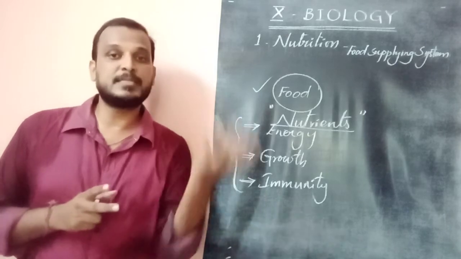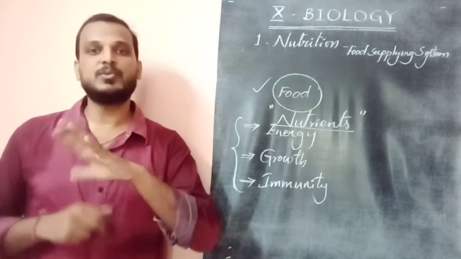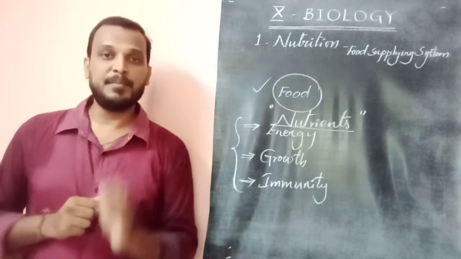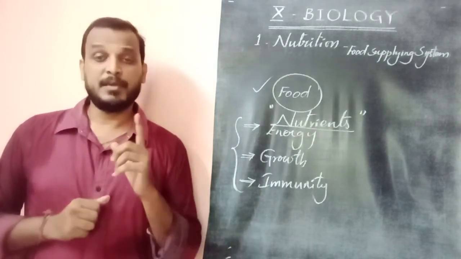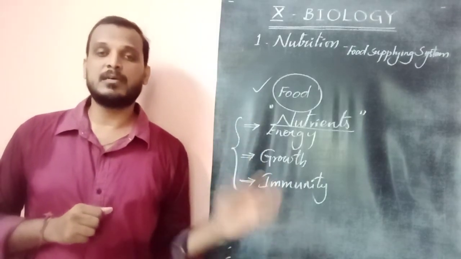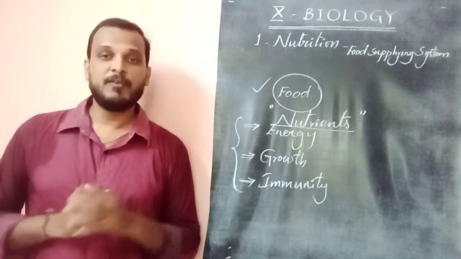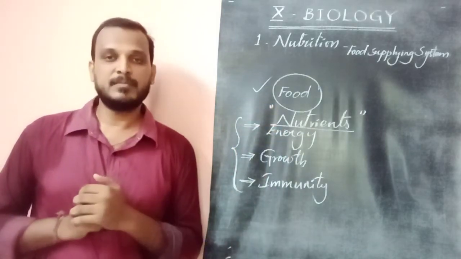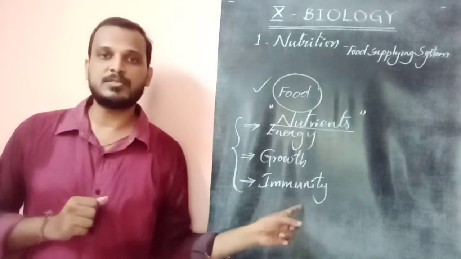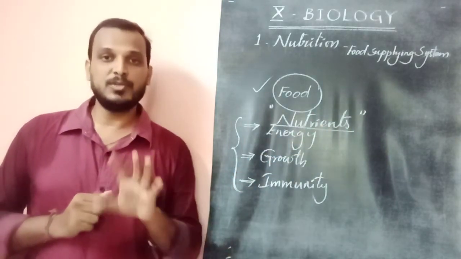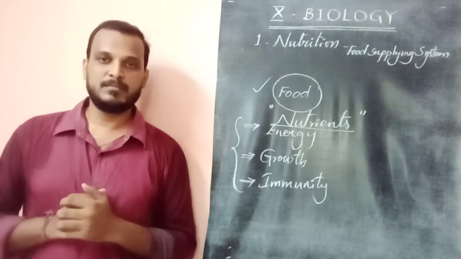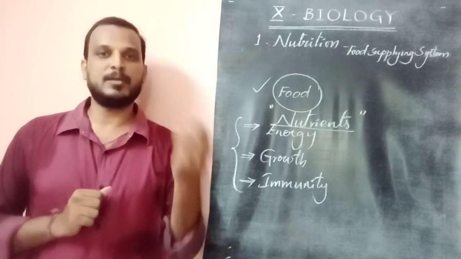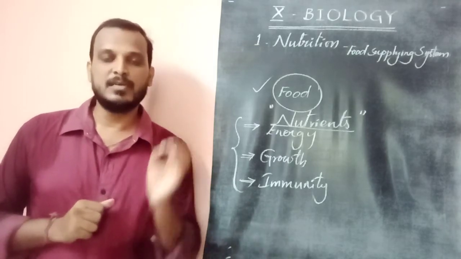That food should be supplied to the body. Supply of food to the body is called nutrition. I think you may now know the meaning of the title in a proper way. Every organism needs energy, growth, and disease fighting abilities. For fulfilling these abilities, they need only one material, called food. In science, the material which gives all these is called a nutrient, or nutrients in plural. So the supply of such nutrients to the body, simply the supply of food to the body, is called nutrition.